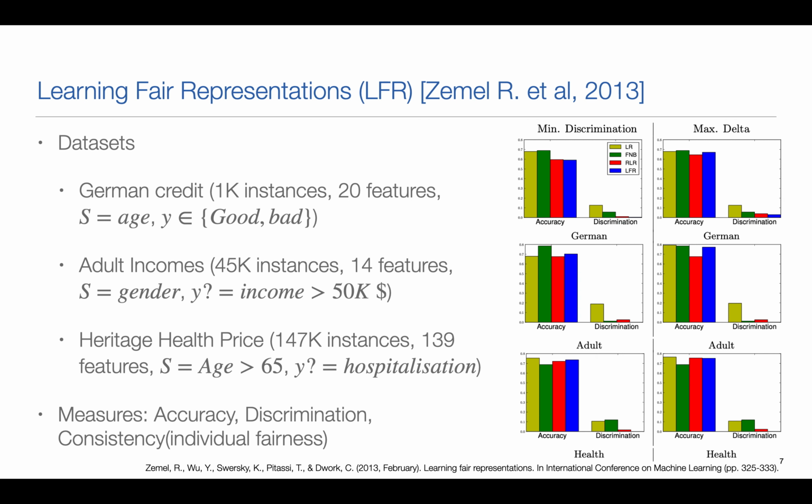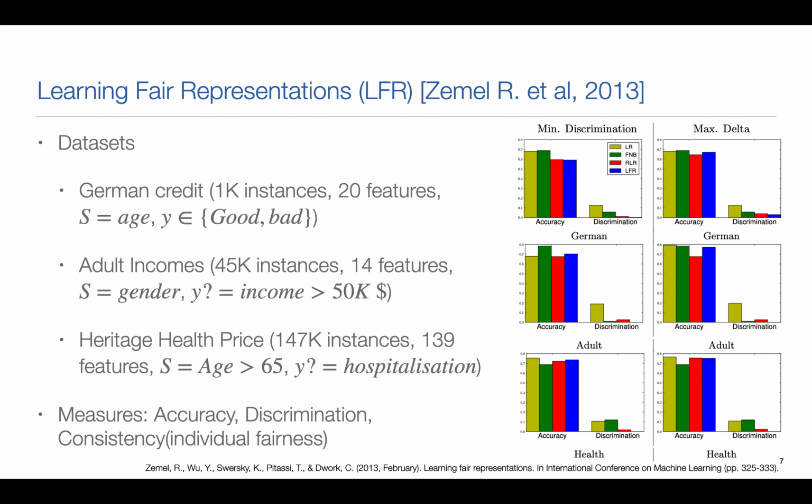Regarding the experiment, they use three data sets. The first one, German credit, in which they have instances of bank information, and they try to predict if an instance is a good or a bad account. So here they use age as the sensitive attribute, and as well in another dataset, adult income, where they use gender as sensitive attribute, and they try to predict if the income will be greater than 50,000 per month.